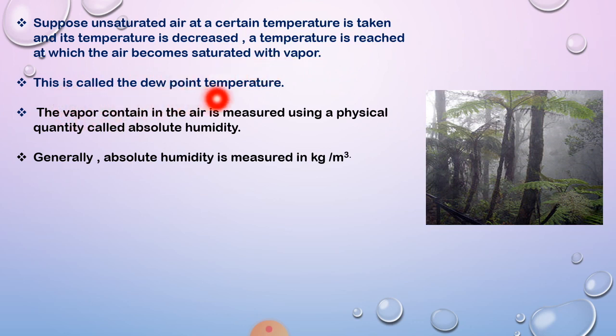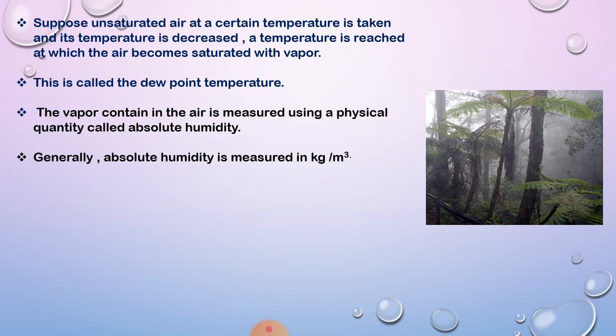Dew point temperature. The vapor content in the air is measured using a physical quantity called absolute humidity, generally measured in kg per meter cube. In your textbook, page number 66, there is a formula for percentage relative humidity.